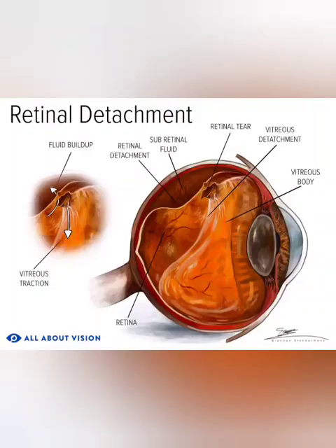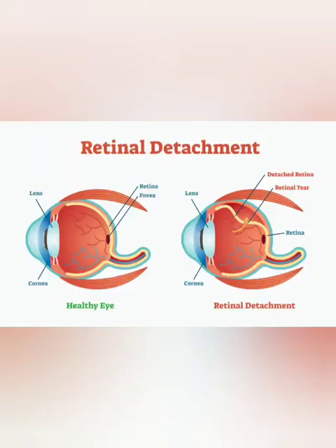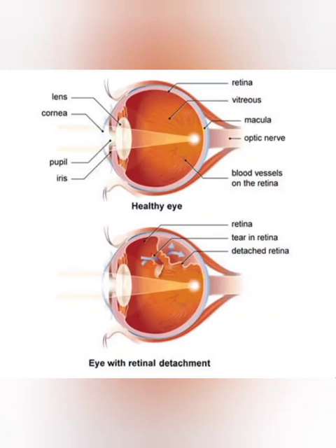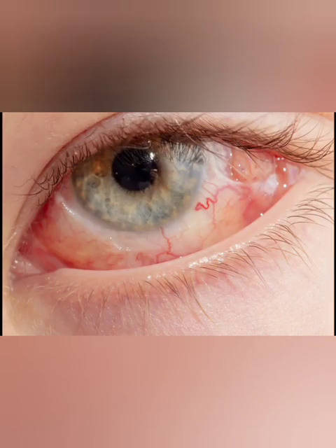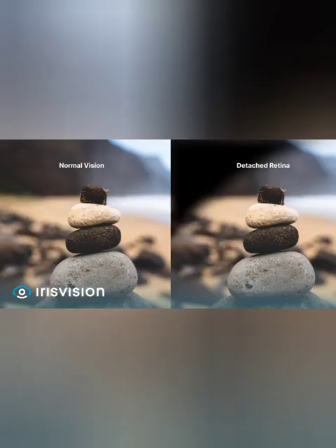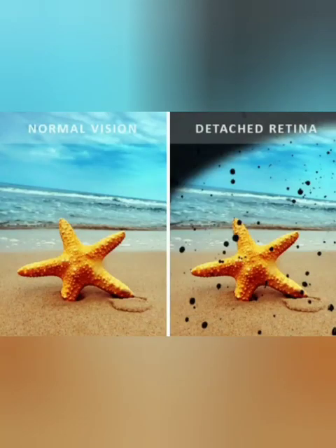6. Retinal detachment. Retinal detachment describes an emergency in which a thin layer of tissue at the back of the eye, the retina, pulls away from its normal position. Retinal detachment separates the retinal cells from the layer of blood vessels that supply oxygen and nutrients. The longer a retinal detachment goes untreated, the greater the risk of permanent vision loss in the affected eye.